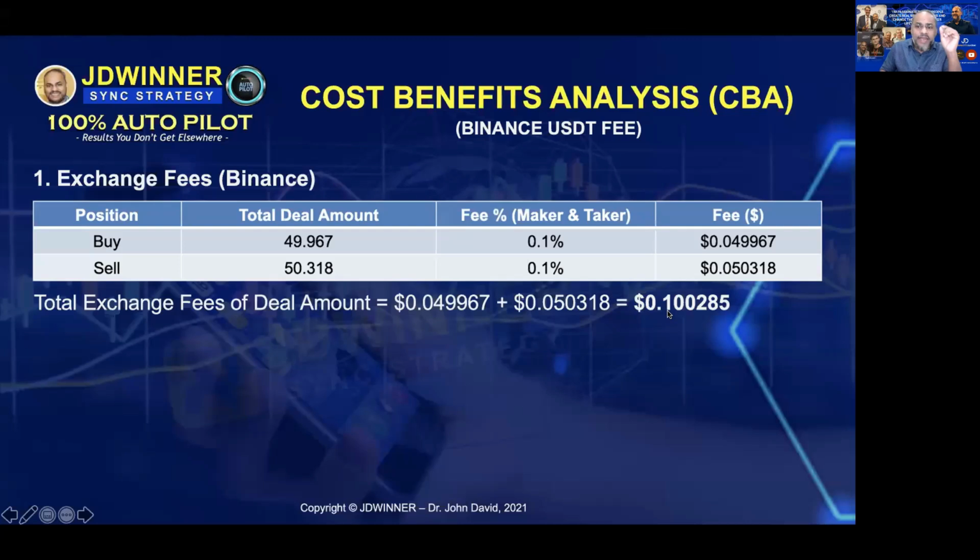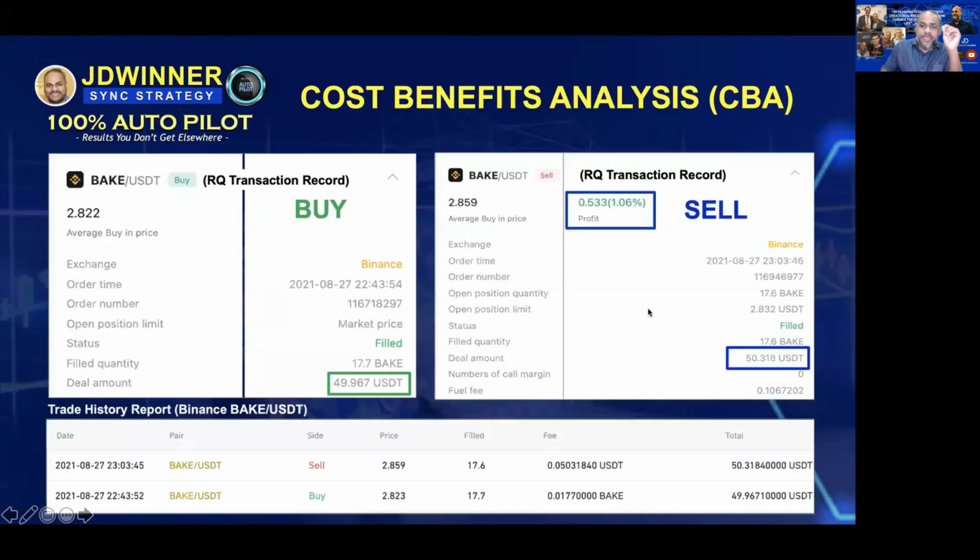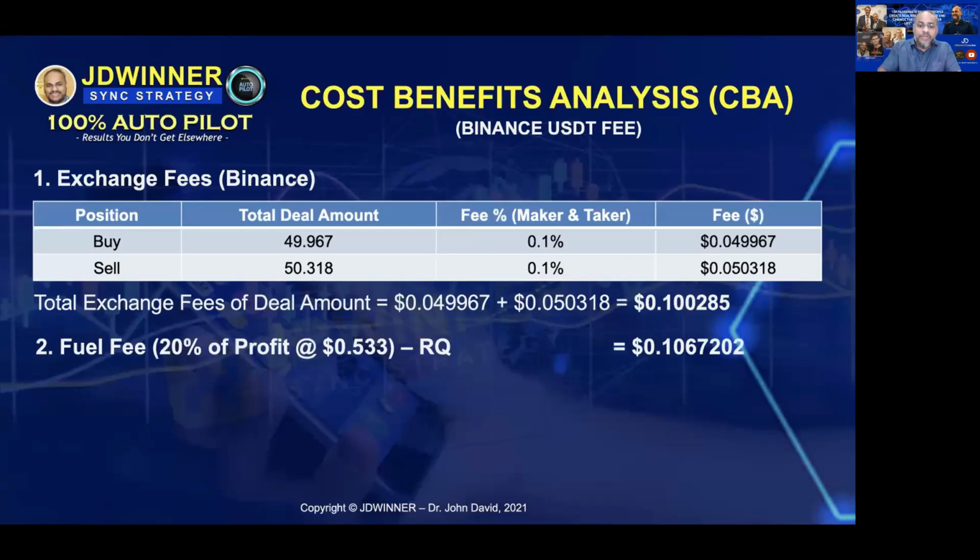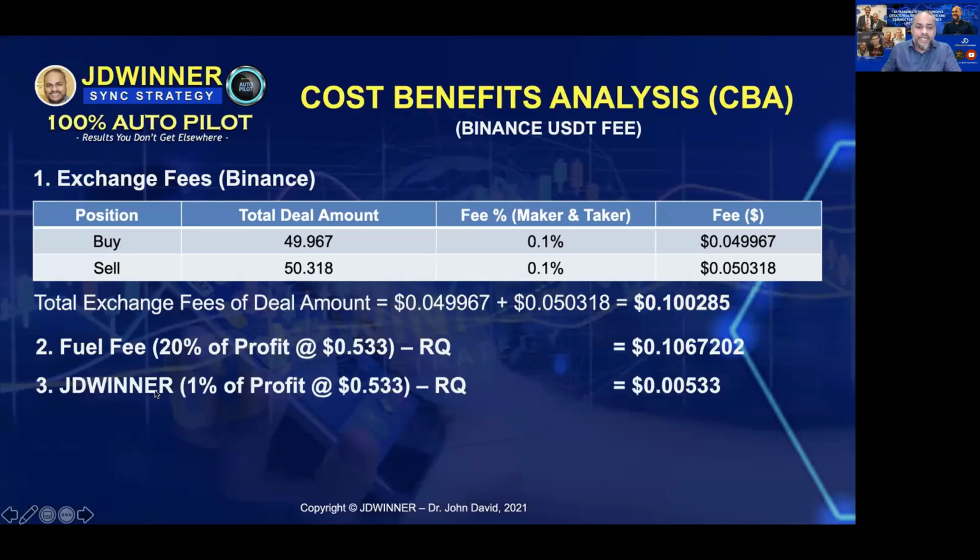Now, what is the total profit? Let's look into it. Can you see the total profit is 0.533? So we will use this information in order for us to come up with the percentages. So now, if I would take the fuel fee, that is 0.1. Now, the fuel fee is 20% of 0.533. So that will be another 0.1. And then we have the JDWINNER SYN strategy, 1% profit. That will be a mere 0.0053.